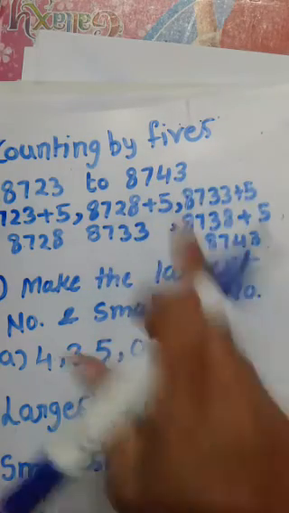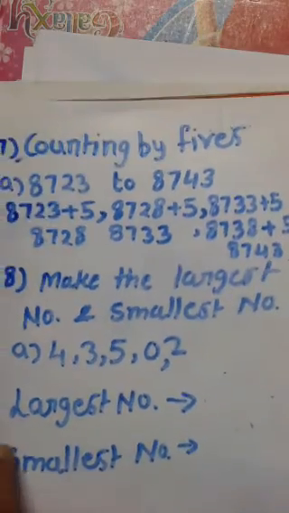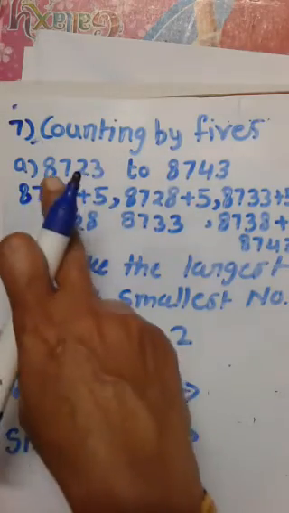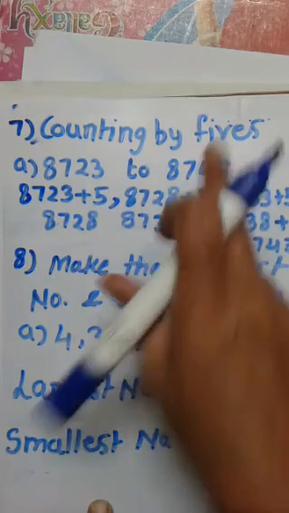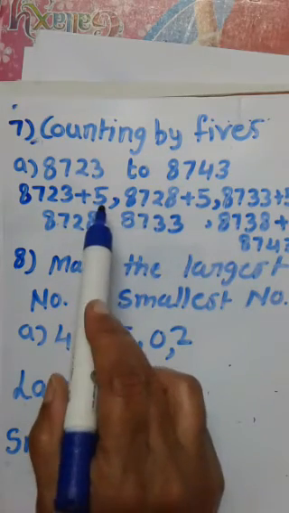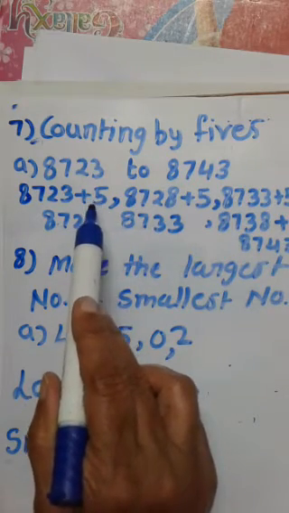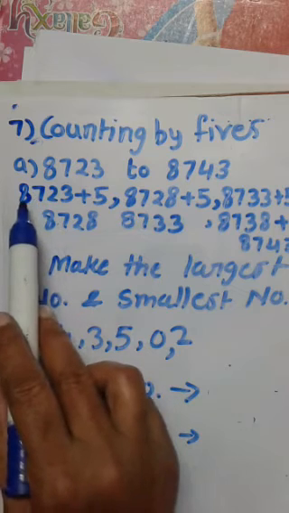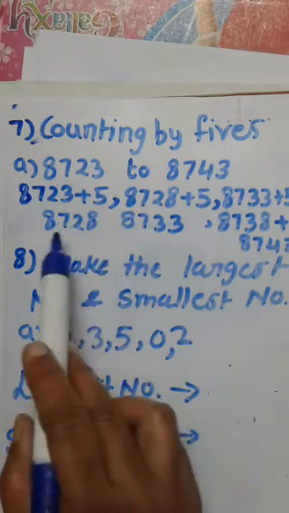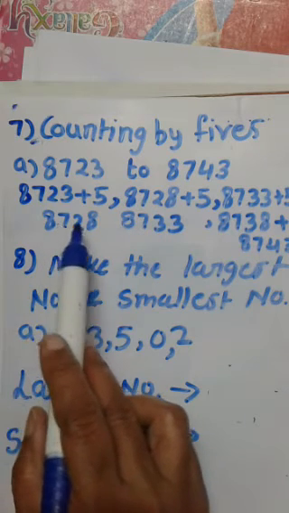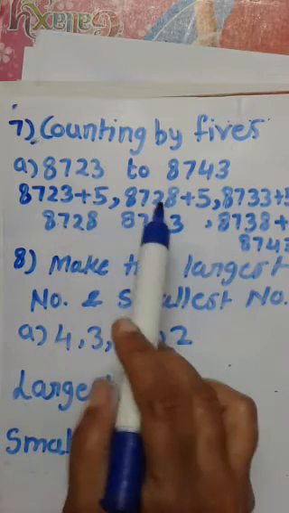Again we repeat, starting from 8723, counting by 5, which means each time we add 5. 8723 plus 5 is 8728.